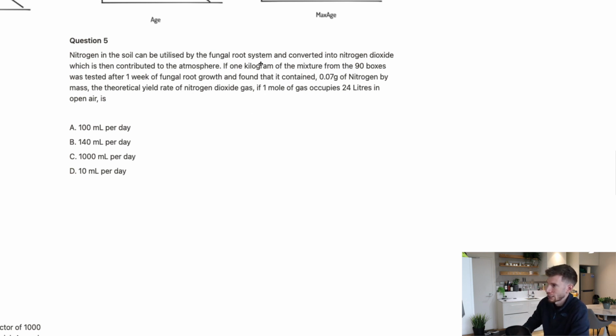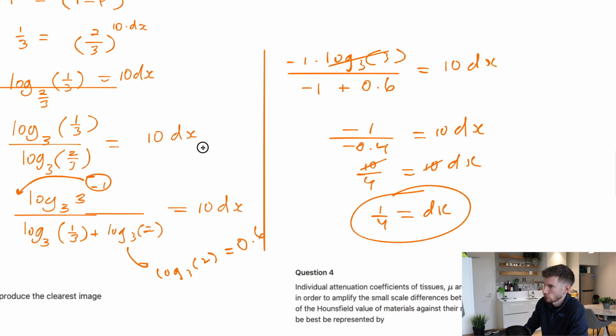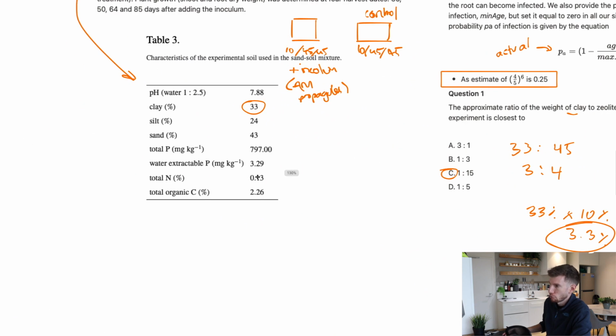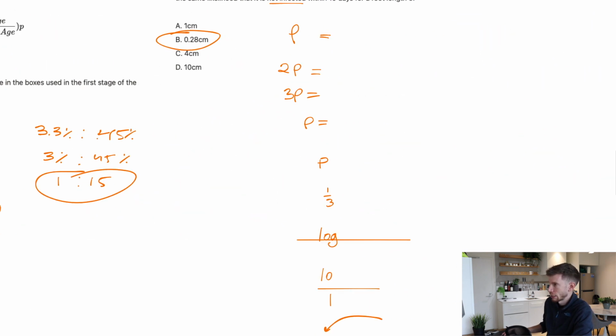So first of all, we have a kilo or 1,000 grams of the soil mixture. Now what that means is, remember that 10% of the mix is the low P soil, which is in table 3, right? Now what we're looking for is nitrogen specifically. So if we go across to the table, I might zoom that out a little bit, we can see nitrogen makes up 0.13% of that particular mixture.